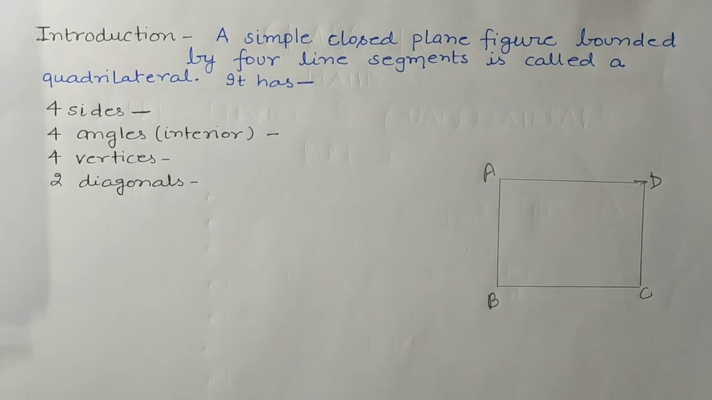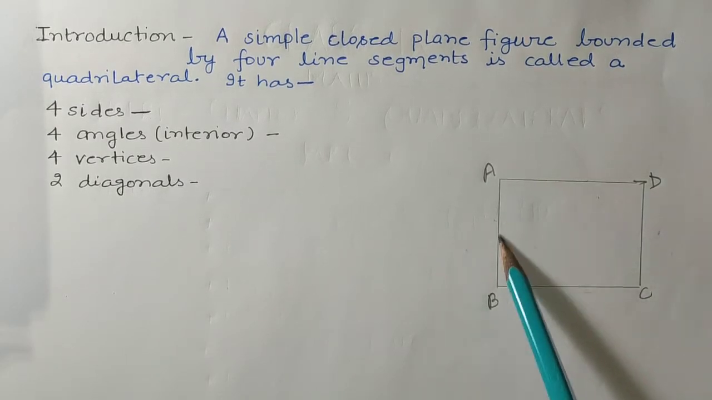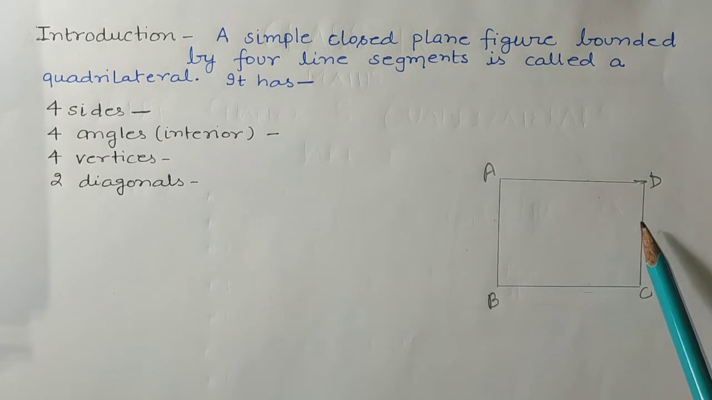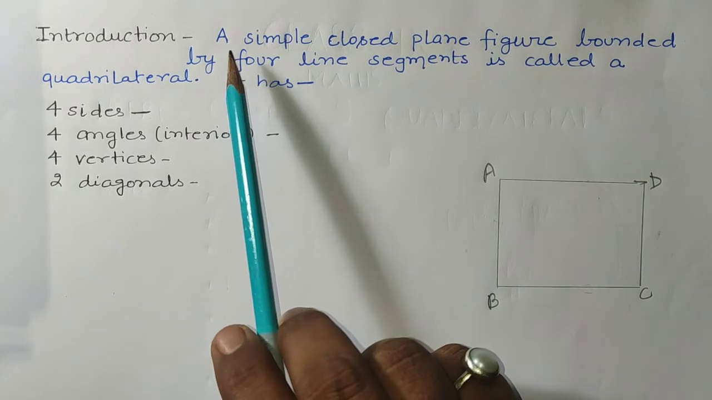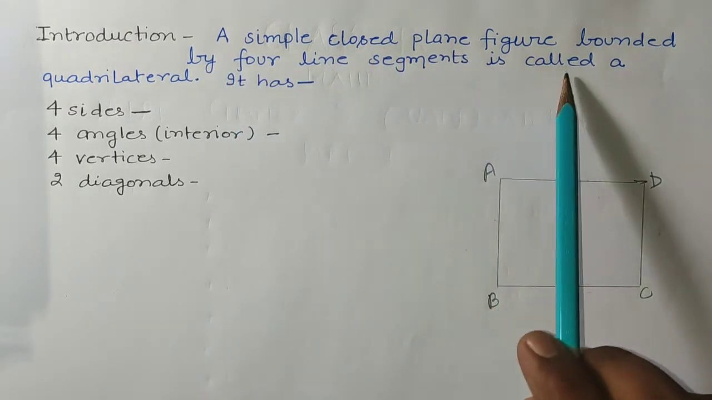So we can simply say that it is the region bounded by 4 sides, okay. The definition we generally study is that the region bounded by four sides is known as a quadrilateral. So here also, what definition is given? A simple closed plane figure.